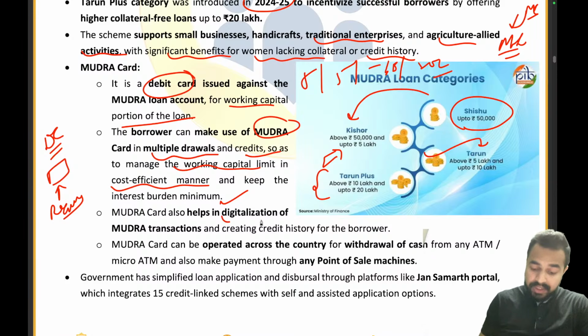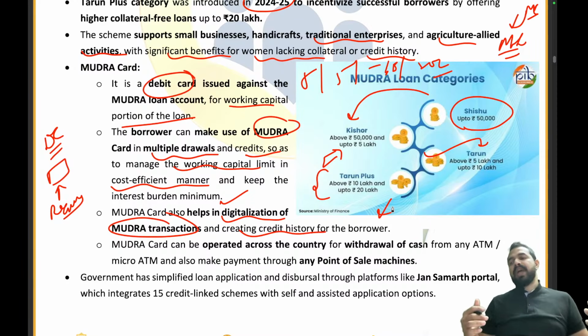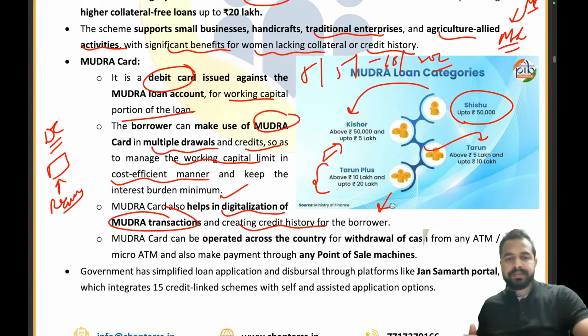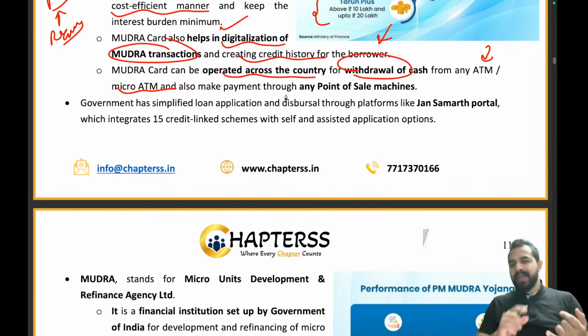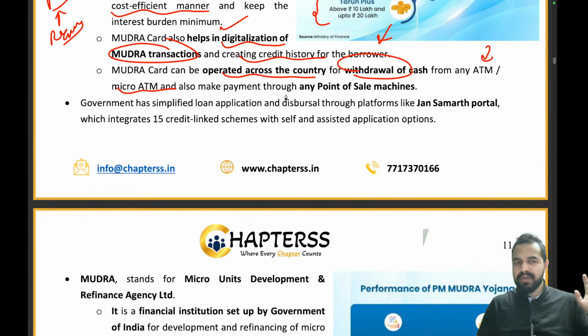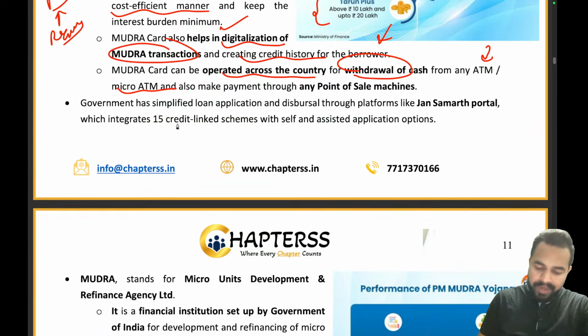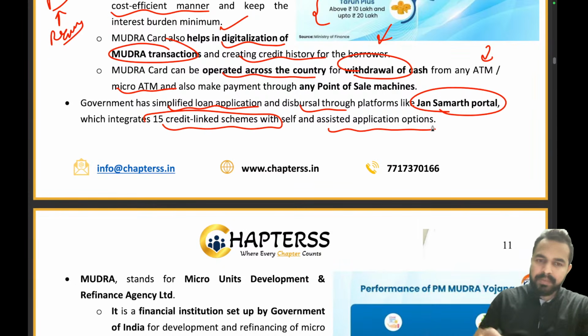Now Mudra card also helps in digitalization of Mudra transactions and creating credit history for the borrower. So the credit history for our borrower, we will create it here. Okay, now the Mudra card can be operated across the country for the withdrawal of cash from any ATM or the micro ATM. See guys, from micro ATM, from the ATM, from the point of sale machines, you can basically withdraw the money from your Mudra card, from your loan account, right? And that is why government has simplified loan applications and disbursal through the platforms like Jan Samarth portal, which integrates 15 credit linked schemes with the self and assisted application options only.